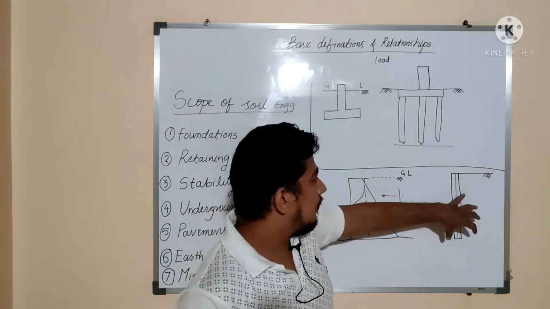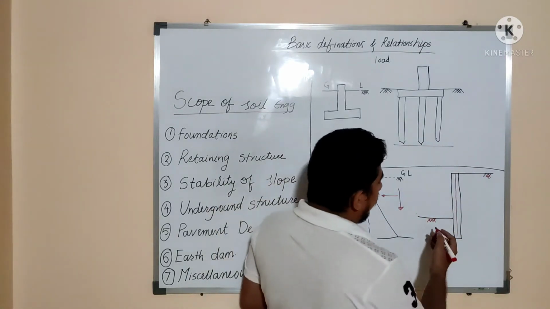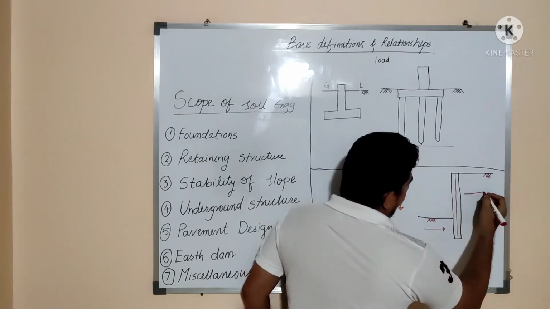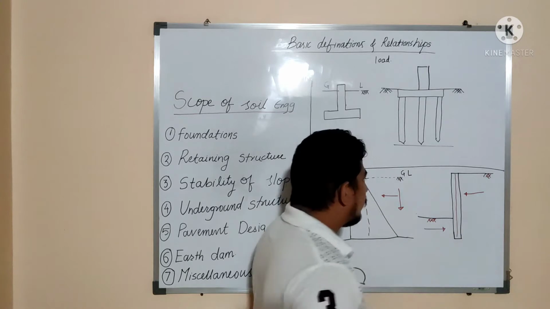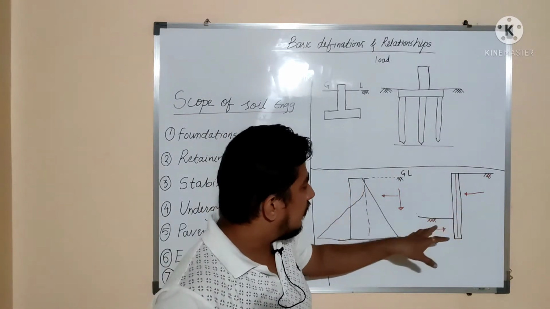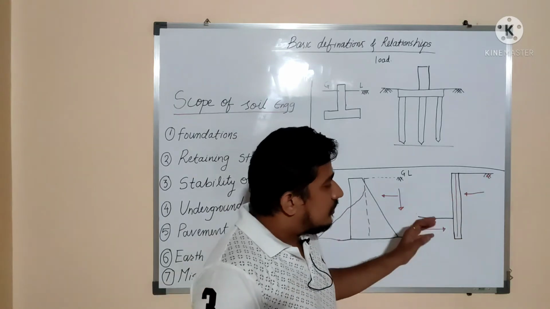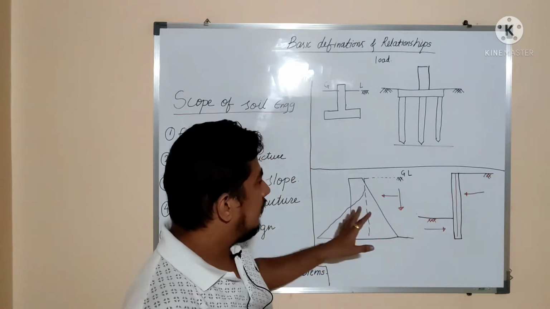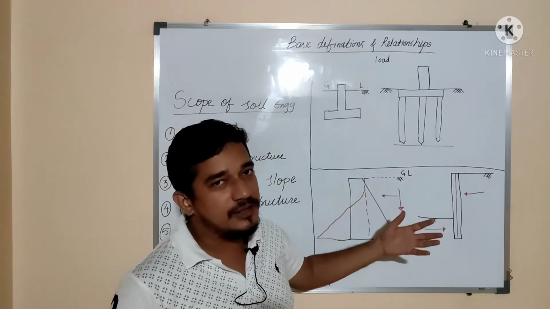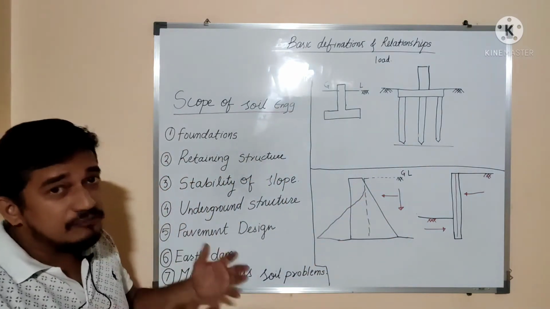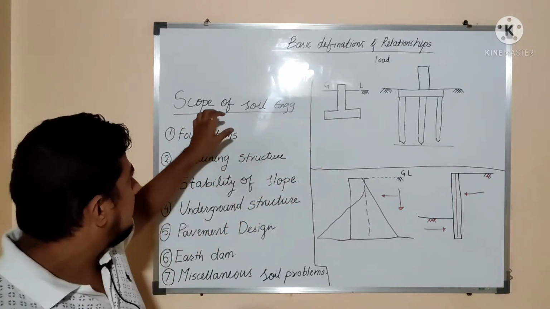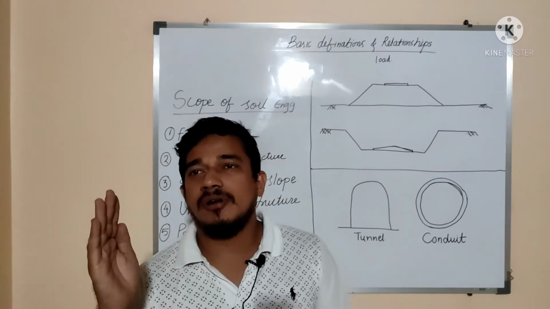That is nothing but a sheet pile. Here there will also be pressure from this direction, and here pressure from this direction, because of the soil. Depending on the water content in the soil and the type of soil, the pressure will act. So if we consider the design of all these structures used in civil engineering, we need to have knowledge of soil engineering. So this becomes the scope of soil engineering.